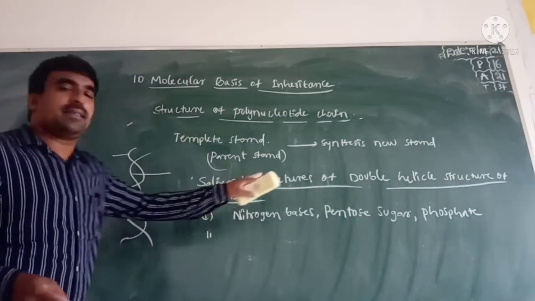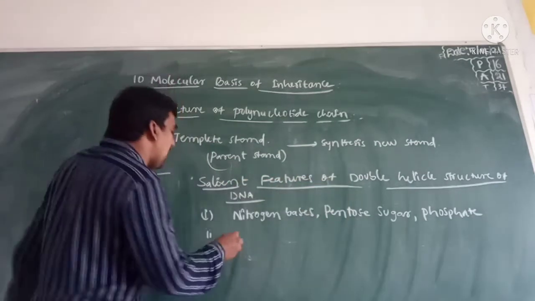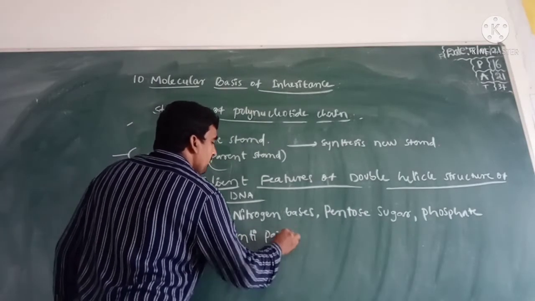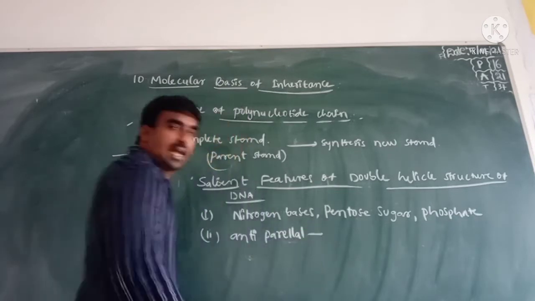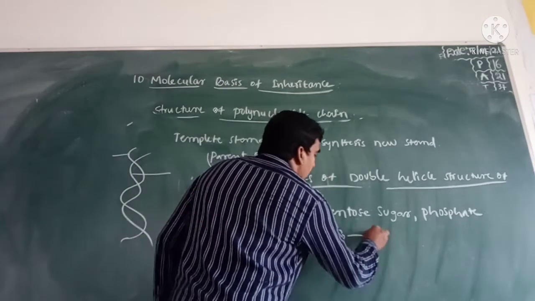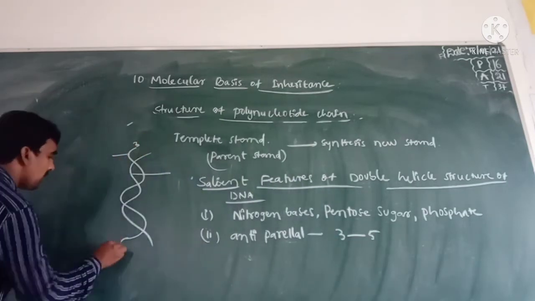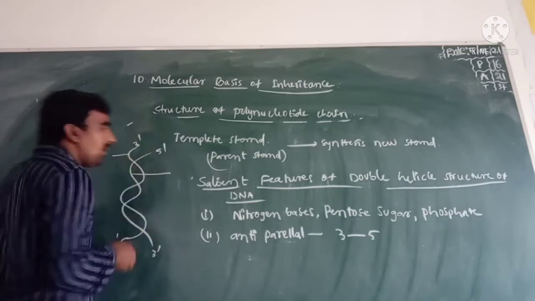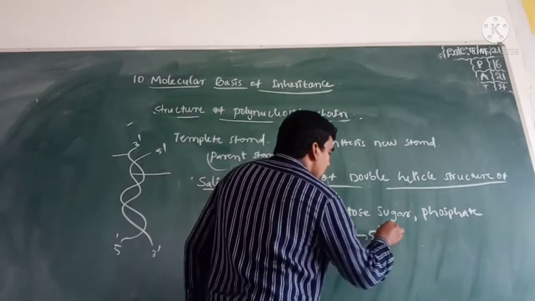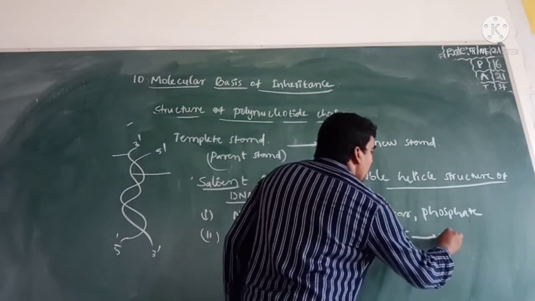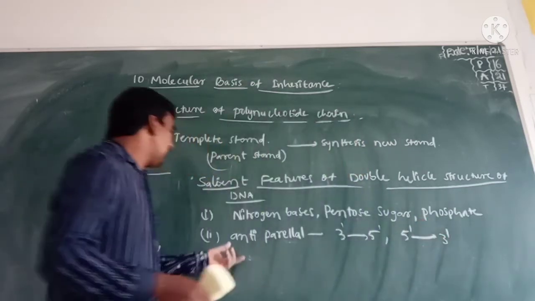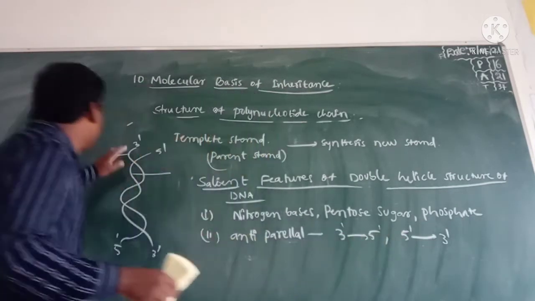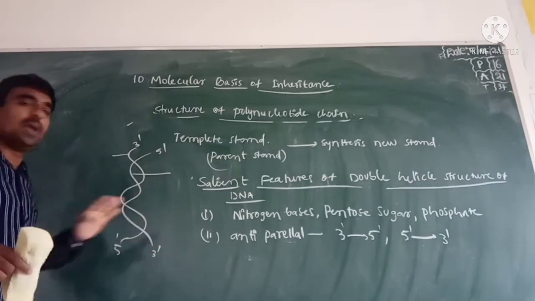Second point: this double helical structure of DNA is arranged in an anti-parallel manner, such as 3' to 5' and 5' to 3'.